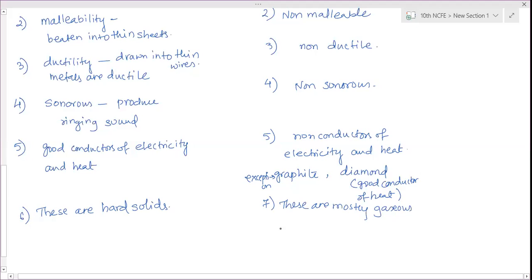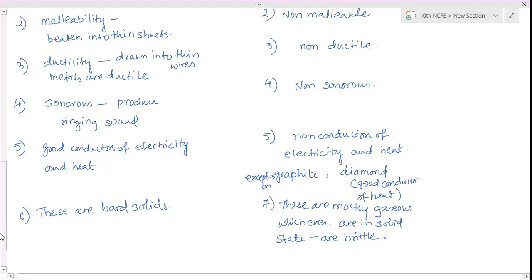And whichever are in solid state, those are brittle or in amorphous form, that is powdered form. Very easily you can crush them.